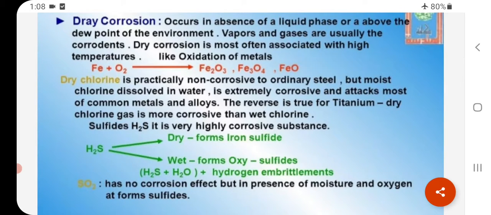Sulfides: H2S is a very highly corrosive substance. Dry H2S forms iron sulfide, and wet H2S forms oxysulfides plus hydrogen embrittlement. SO2 has no corrosion effect, but in presence of moisture and oxygen it forms sulfides.